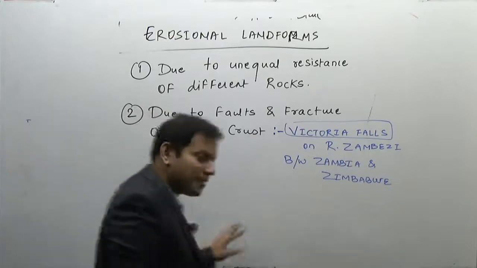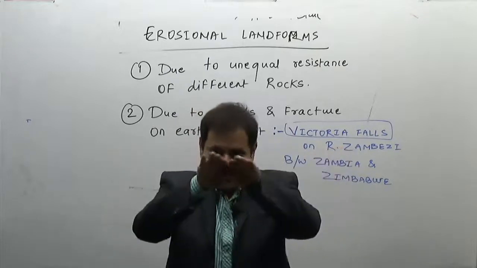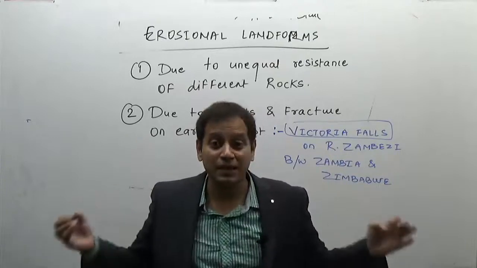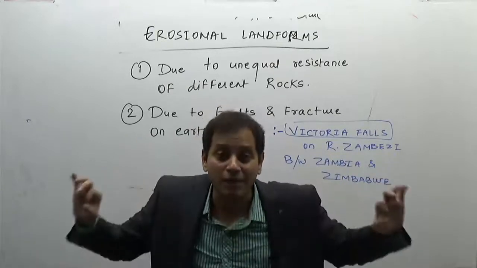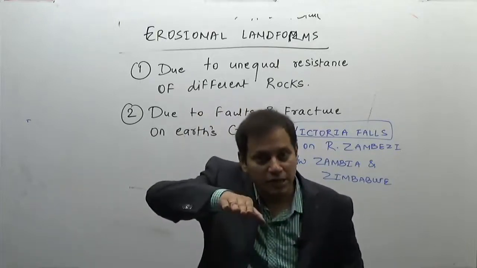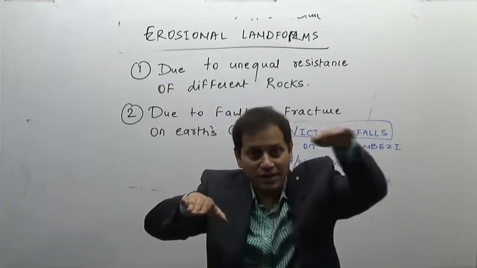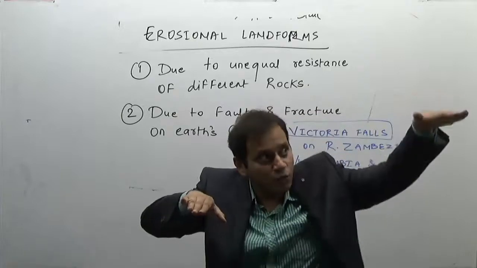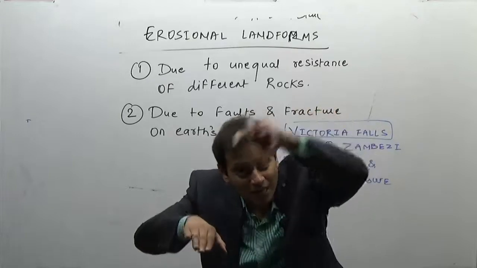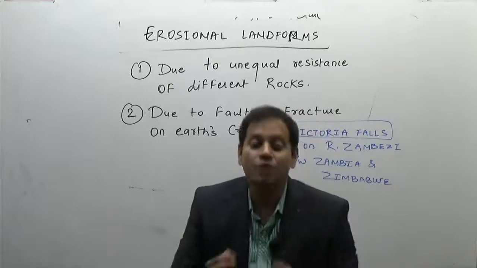Now, what is a plateau? A plateau is a table-like flat surface. It is a flat surface but having steep sides. That is why we call it a tableland or table-like platform. What is a plain? A flat surface at a lower height, generally near the sea level. So a flat surface at a lower height and a flat surface at a higher height, having steep sides. So when a river which originates in the mountainous region flows over a plateau, and when it comes to the plain, it will obviously jump, resulting in the formation of a waterfall.